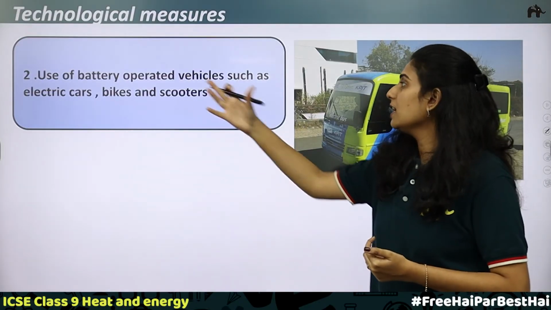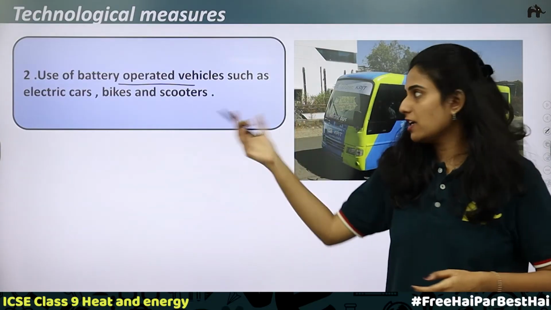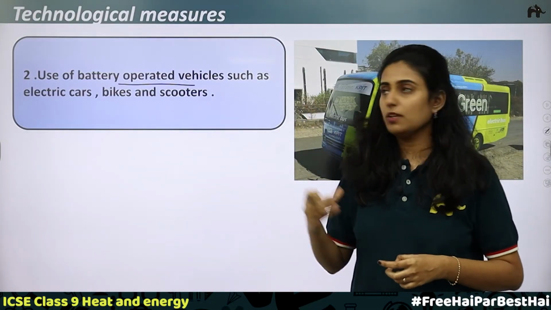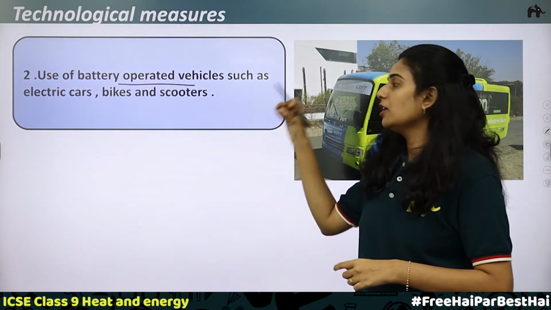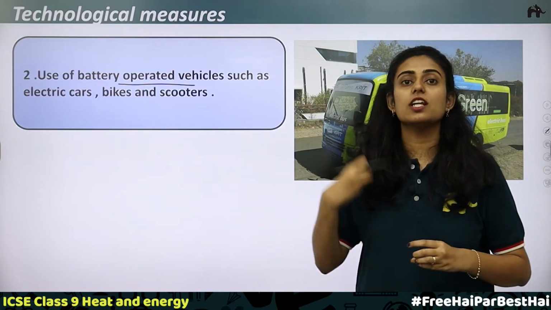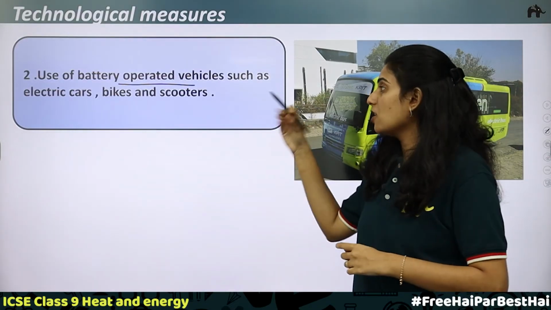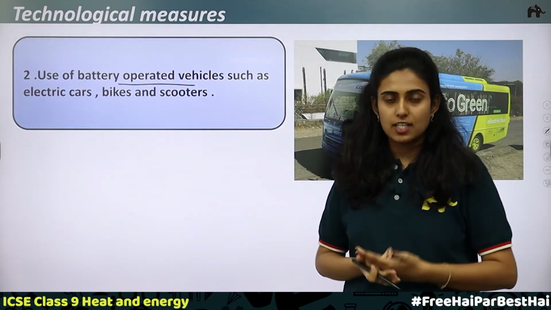In order to prevent this, what can be done? We can switch to the better alternative, which is battery operated vehicles. In batteries, we know that chemical energy is stored. So here, to generate electricity for the battery, what can be used? We can use the renewable sources. Don't go for the non-renewable sources. Go for the renewable sources like solar energy, wind energy, tidal energy.